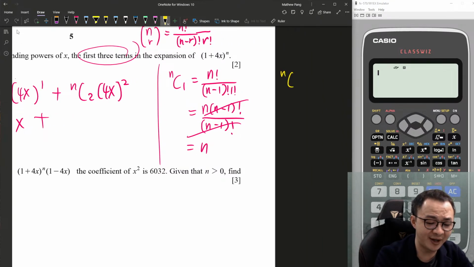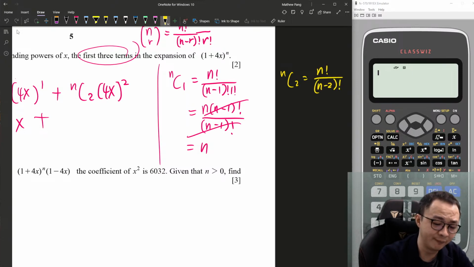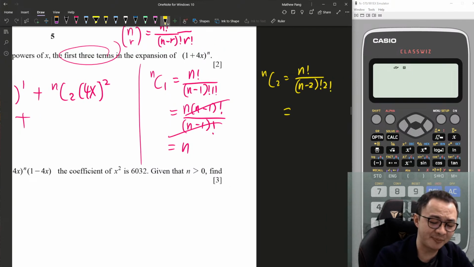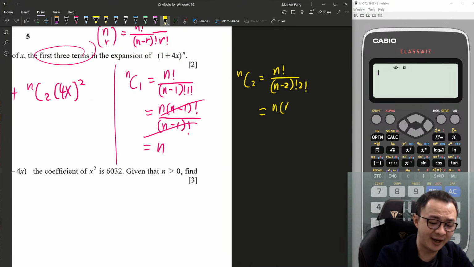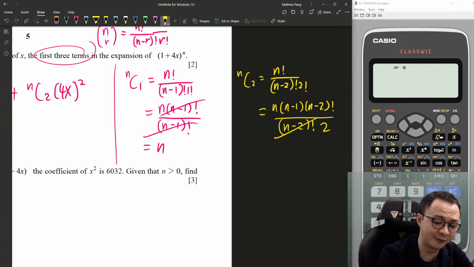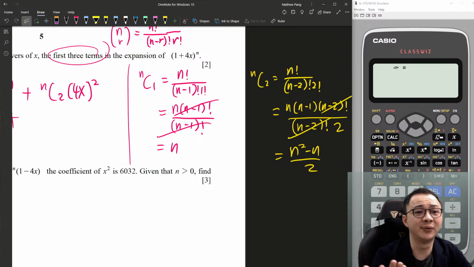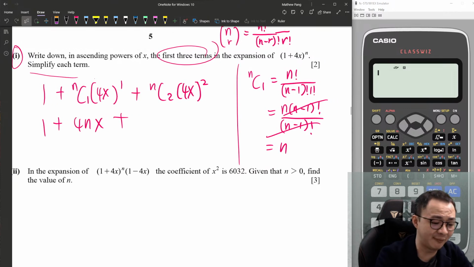Then we need to simplify nC2 as well. nC2 is n factorial over n minus 2 factorial, 2 factorial. I will expand until n minus 2: n, n minus 1, n minus 2 factorial. Then I will stop here because the bottom has the same thing, so I can cancel out. So this is n squared minus n over 2 for nC2. By understanding this one, I can plug in here.